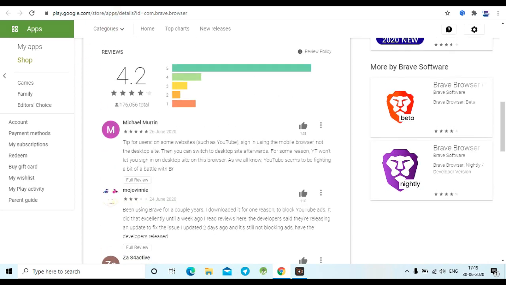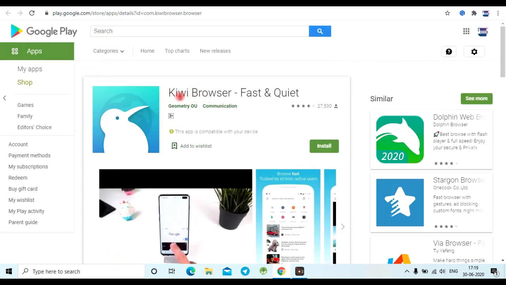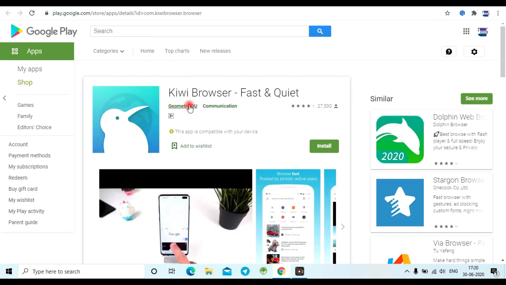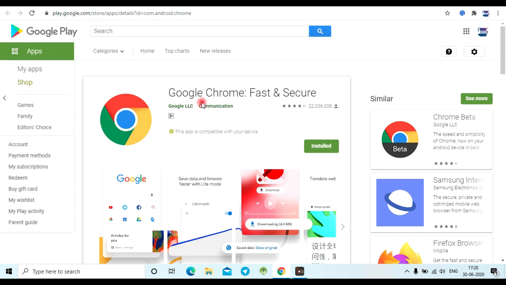And the other alternative is Kiwi Browser. It is also a best browser, so I also suggest this browser. And the third alternative is Google Chrome. Basically we use Google Chrome. If you don't want to view any ads, it is better to use Kiwi Browser, so you won't get any ads. In the Chrome browser we will get the ads.